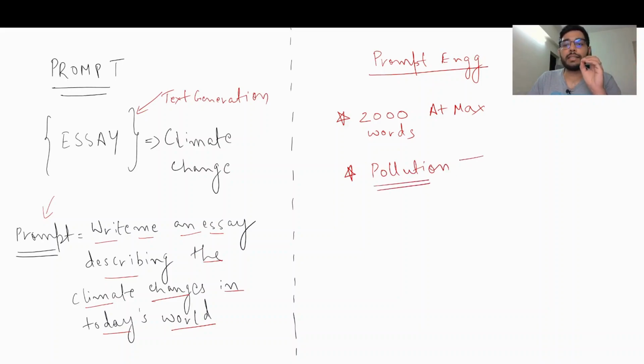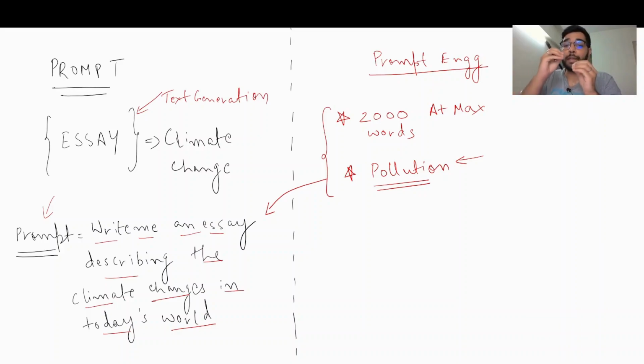Essentially you wanted the essay to highlight this particular topic, but since you did not specifically mention these two points in the prompt that you had given earlier, the text that has been generated by the generative AI model would not match your expectations.